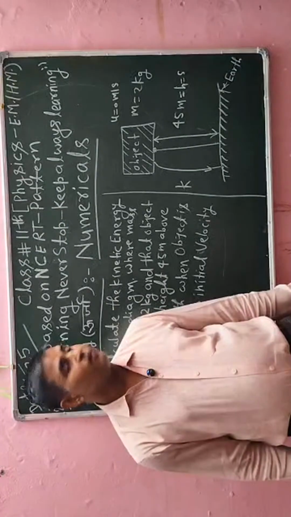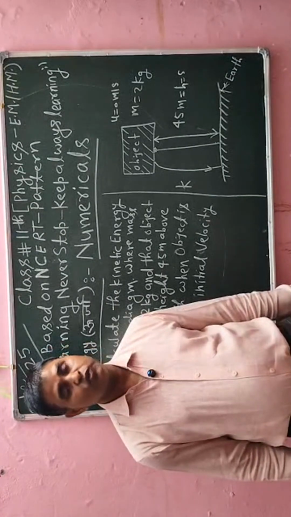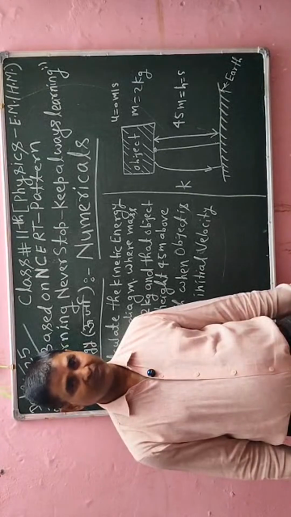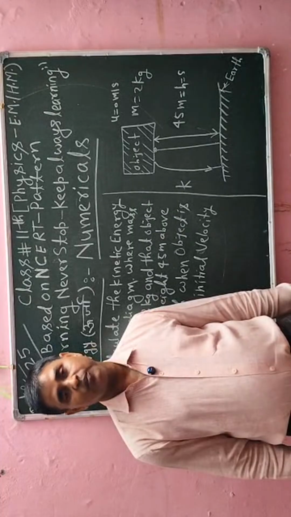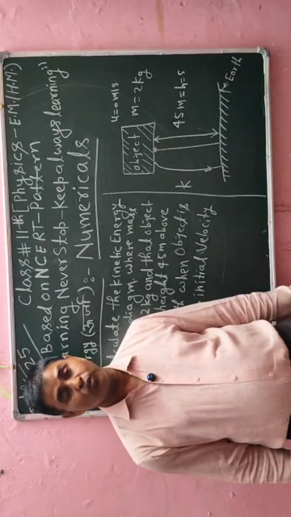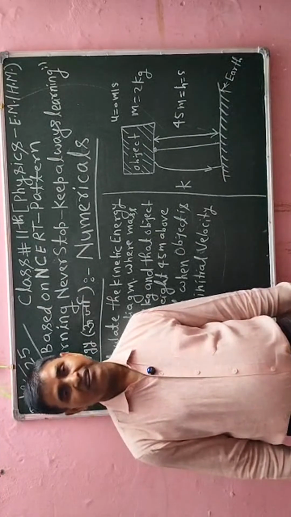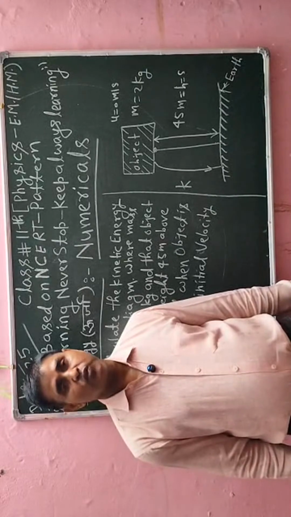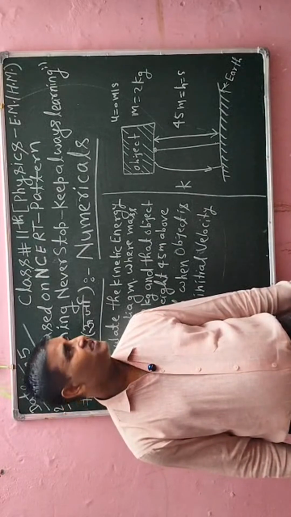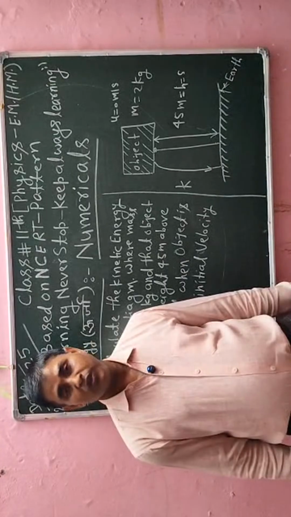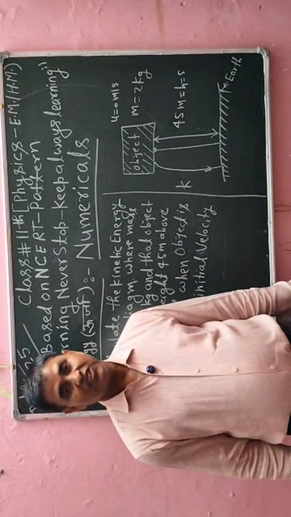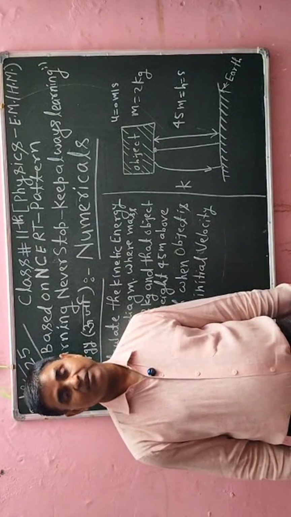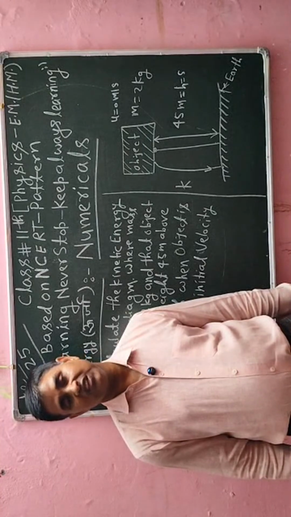Now the mass of any object is fixed and the velocity is also fixed. If I multiply two quantities, and both physical quantities have constant values, then the multiplication will also be a constant value. It means that the energy of that system will be constant. There is no change in energy.